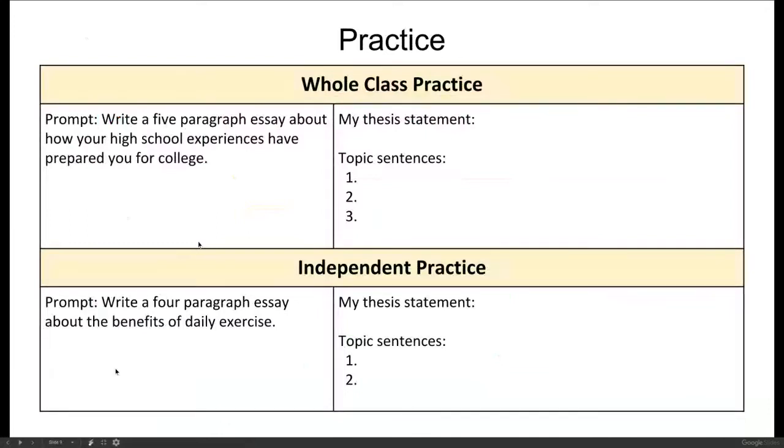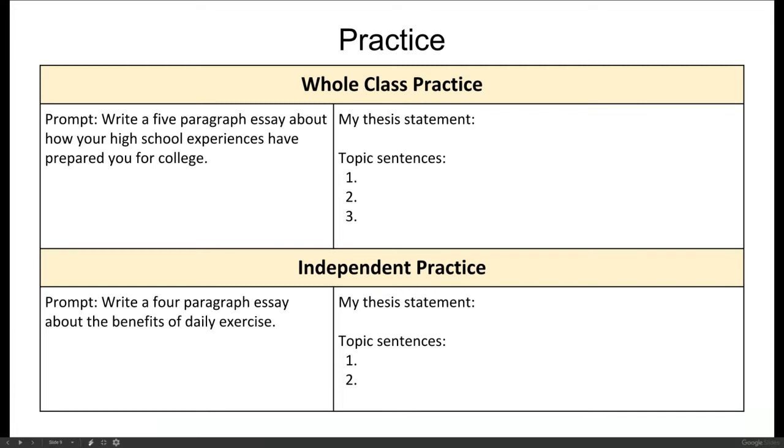So there are 2 prompts here. Write a 5-paragraph essay about how your high school experiences have prepared you for college. So my thesis statement would have to flip this prompt into a sentence. How would my sentence start? Think. Yeah, your sentence would probably start with, my high school experiences have prepared me for college by, and then you would list 3 ways that your high school experiences have prepared you for college.